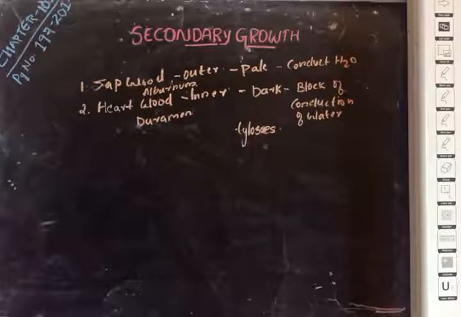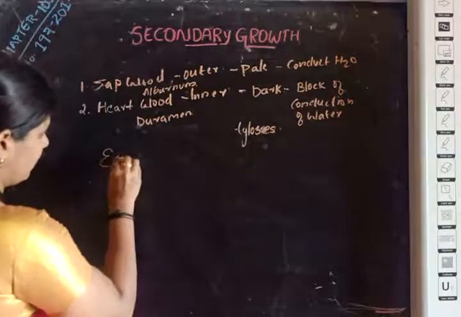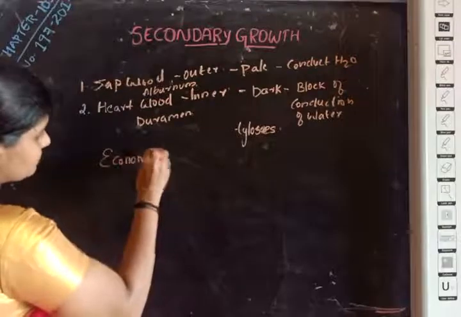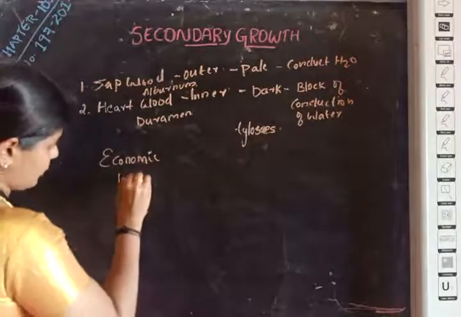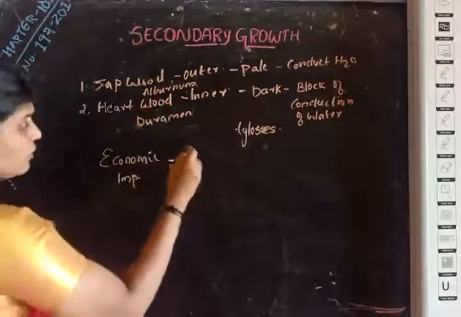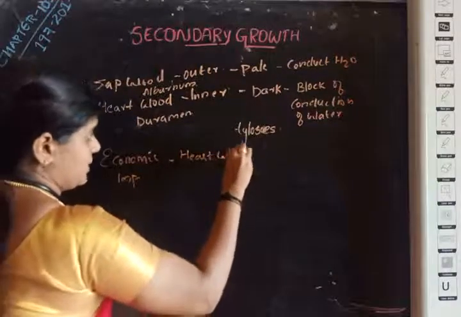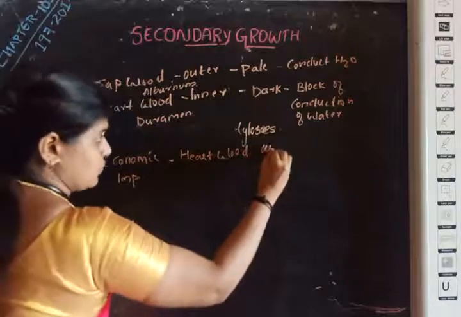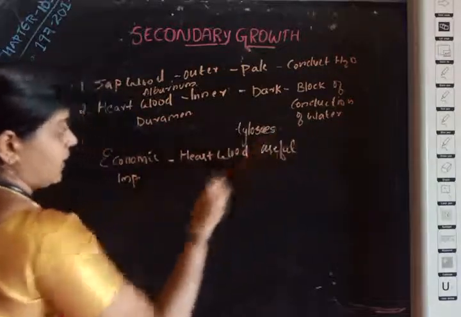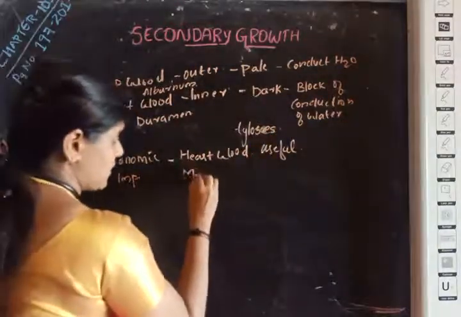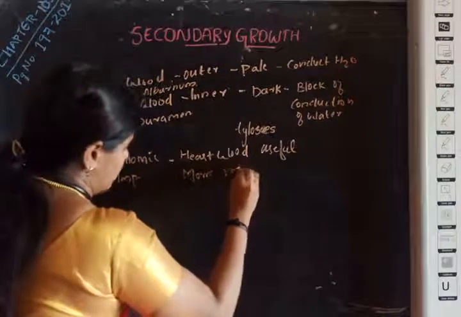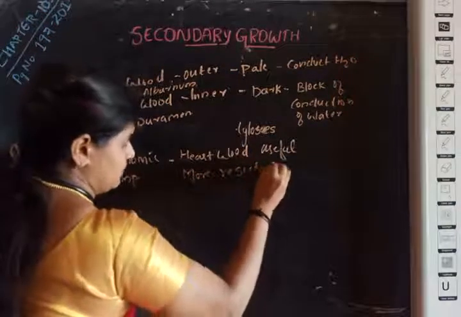Then, if we look from an economic point of view, the heartwood is more useful than sapwood. In economic importance, heartwood is more useful, and it is more resistant and more durable.